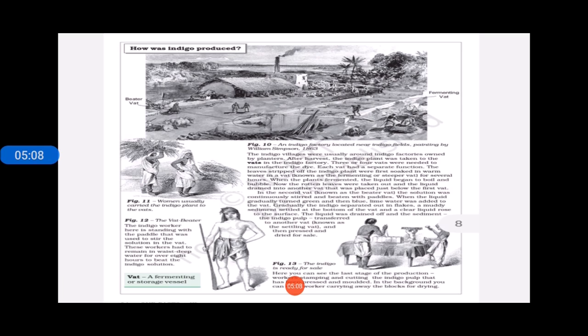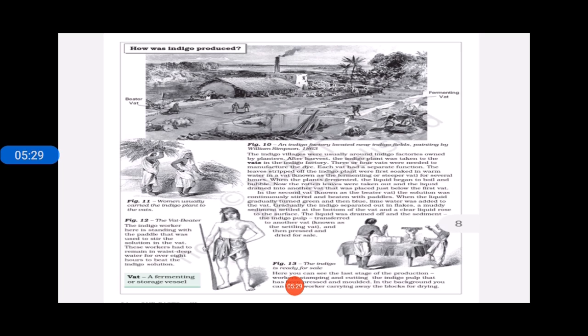In the first vat, we have the indigo plant which was boiled. After boiling, the rotten part is removed and then the water is drained. So this was a procedure, and the procedure was very complicated, very tedious. Then this solution moves to the second vat, that is a vessel. Here in vat 2, it was stirred with a big paddle.